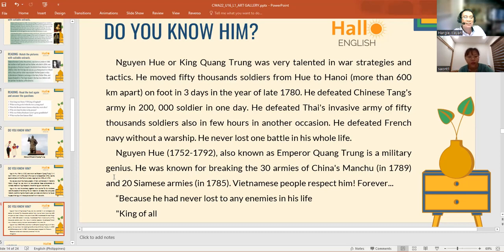He was known for breaking 30 armies of China's Manchu in 1789 and 20 Siamese armies in 1785.